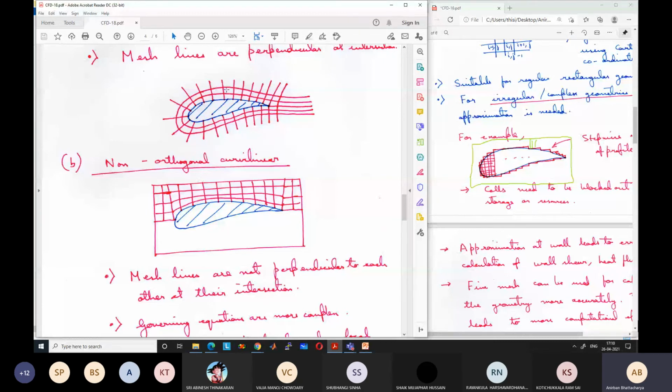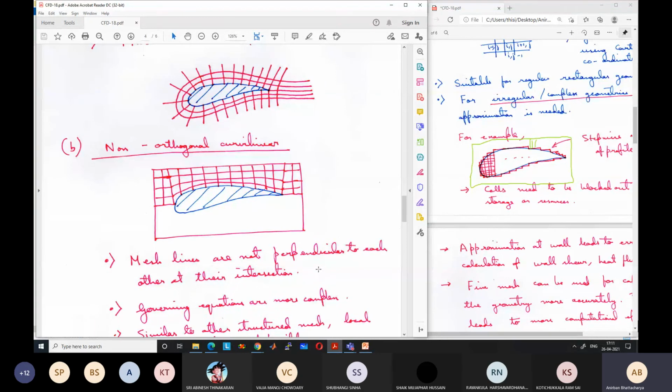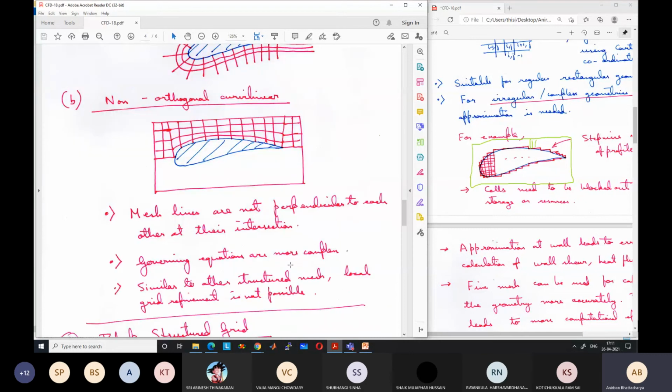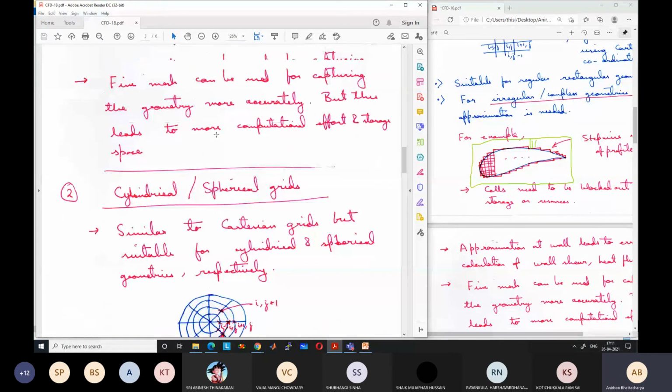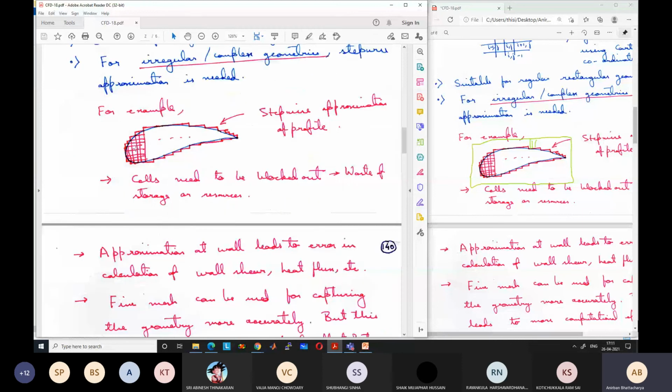And another problem for all the structured meshes, okay, all this mesh, is that you cannot do local refinement. Means the grid size has to be equal everywhere. Okay, because they follow the same pattern. Grid structure, you cannot do one point will be, I will have very large number of grid points here, then very small number of grid points here. That is not possible. Okay.